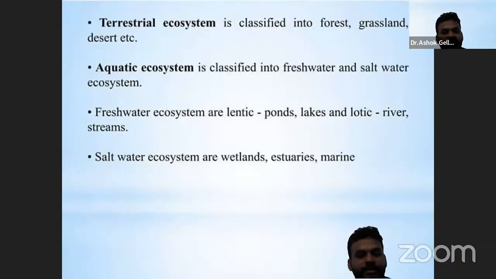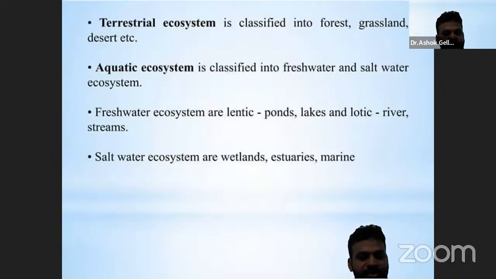Next, terrestrial ecosystem. Terrestrial ecosystem is associated with the soil and land. This terrestrial ecosystem is classified into forest, grassland, and deserts. And another ecosystem is aquatic ecosystem. It is associated with the water bodies and water. These aquatic ecosystems are classified into freshwater and saltwater ecosystems.